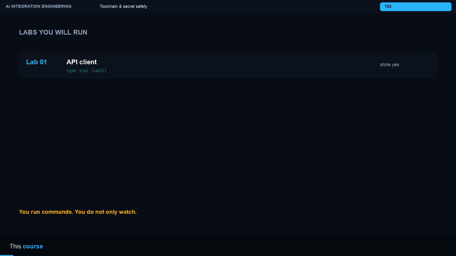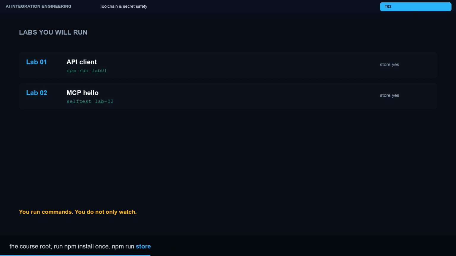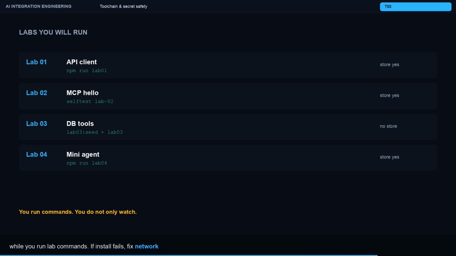This course is a monorepo. From the course root, run npm install once. npm run store starts the fake store API used by multiple labs. Leave it running in a second terminal while you run lab commands. If install fails, fix network and Node first, do not skip ahead to agents.